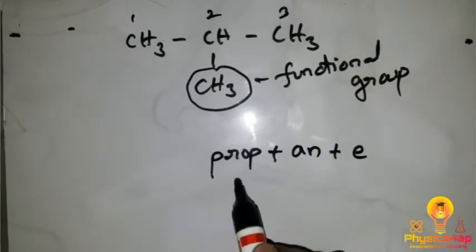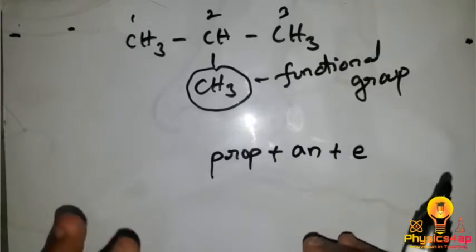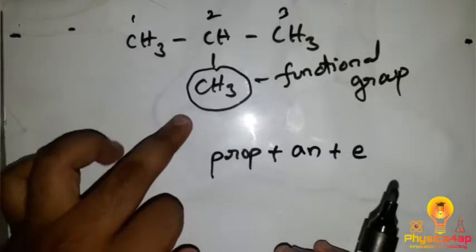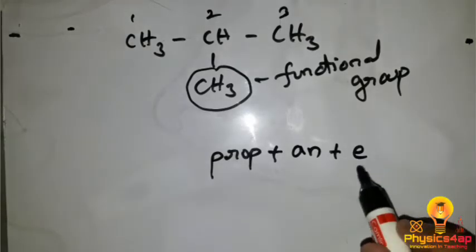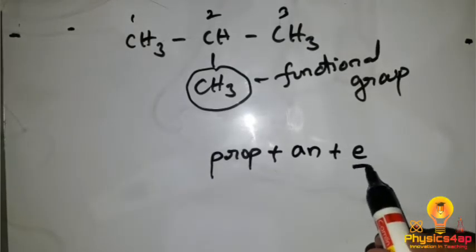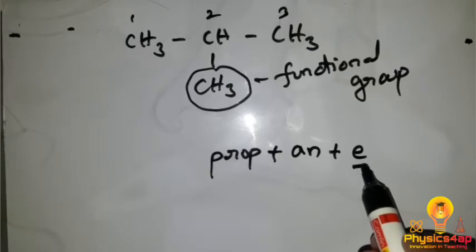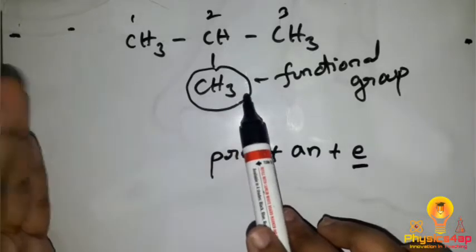So what is the overall? Propane. But still we didn't finish the nomenclature, giving the name. Why? Because here we have a functional group and that functional group should be given as a name. So as you see here, the suffix has been given. As the suffix is completed, whatever the number, the things which we have will fall under the